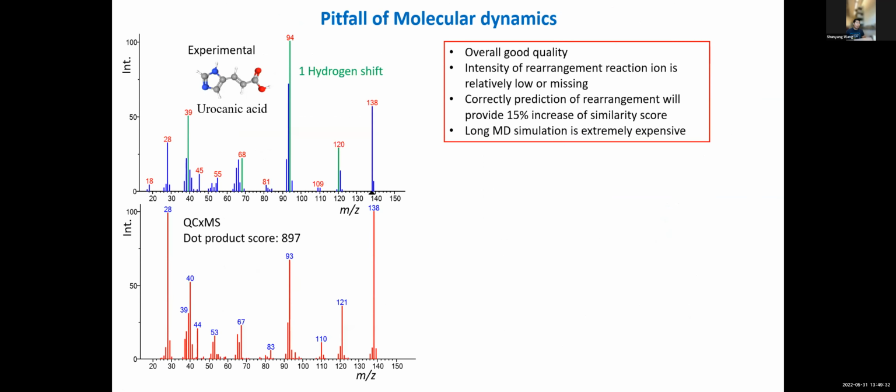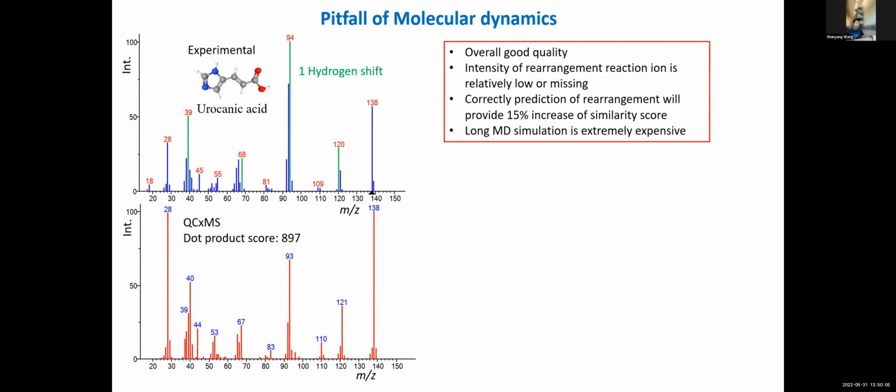Here, I show a pair of in silico and reference spectra of urocanic acid with a dot product score of 897. The high-quality in silico spectrum shows most of the ions correctly, except these 4 green peaks. All those 4 peaks are caused by rearrangement reactions and have 1 hydrogen shift away from other strong signals. This observation is quite common in our simulations. If we can predict these reactions correctly, we can get about a 15% increase in similarity score.